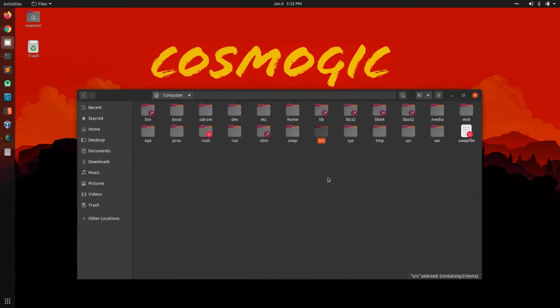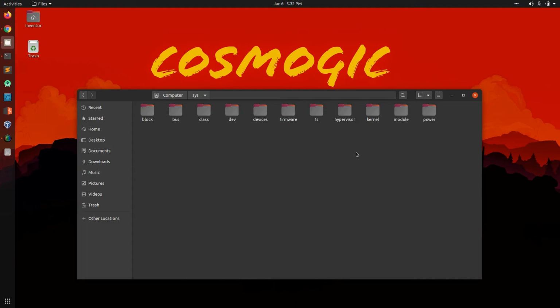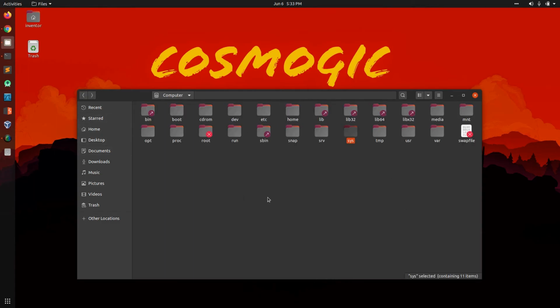Moving to sys, it is a way to connect with the kernel. For example, our graphics card, we can boost its performance, modify it, or whatever we want, we can do from here only.